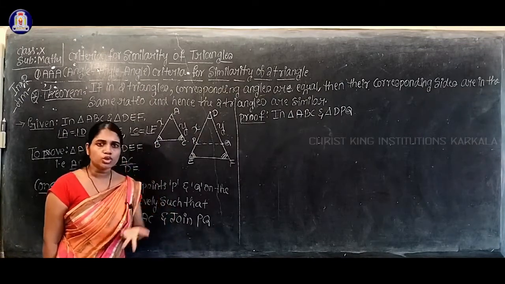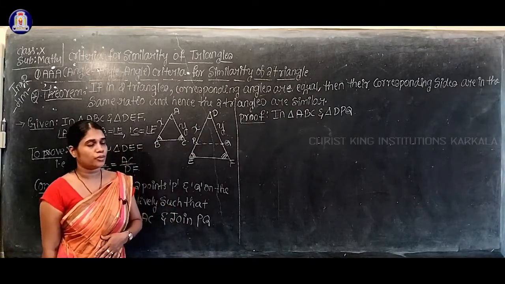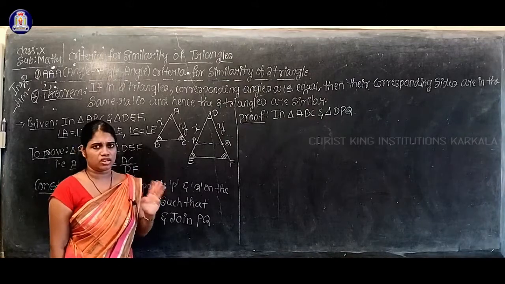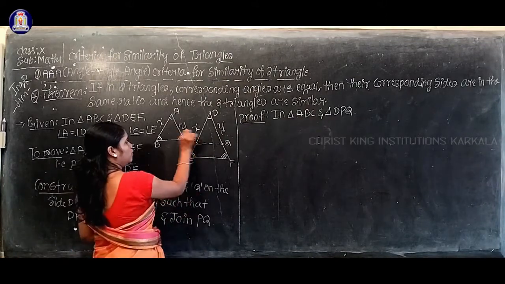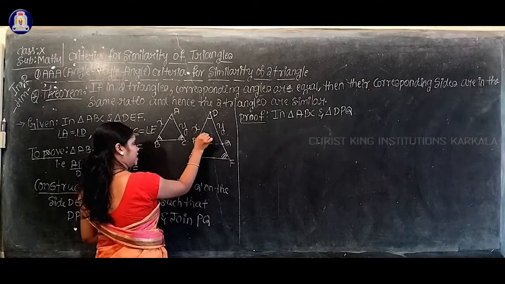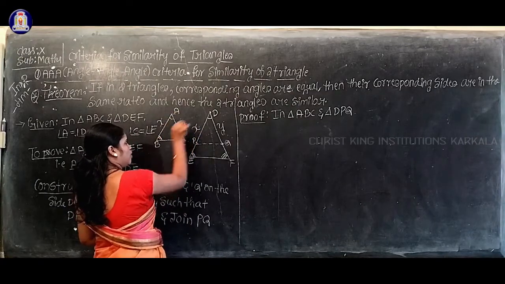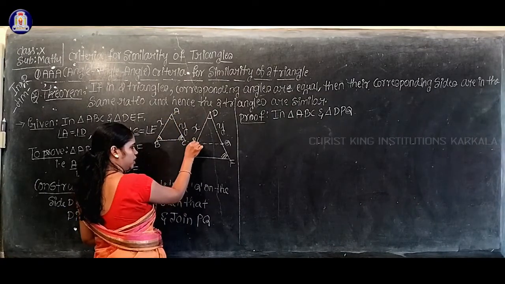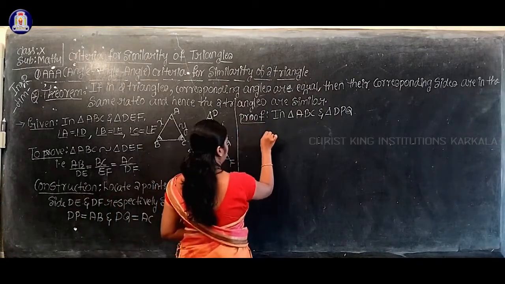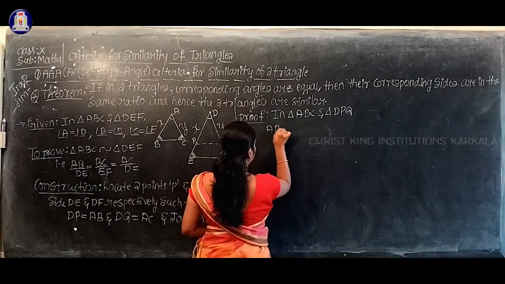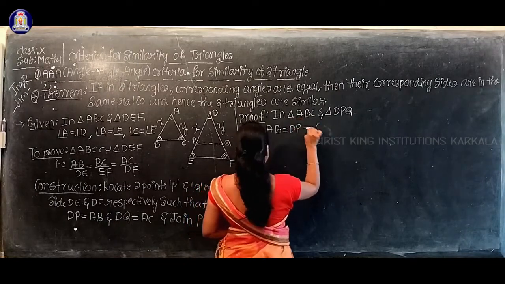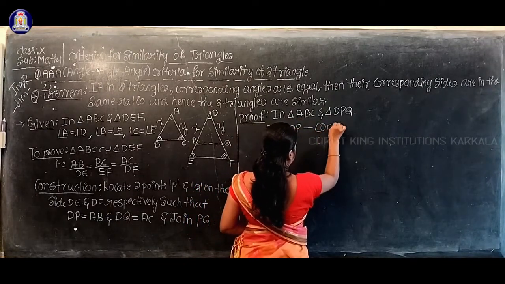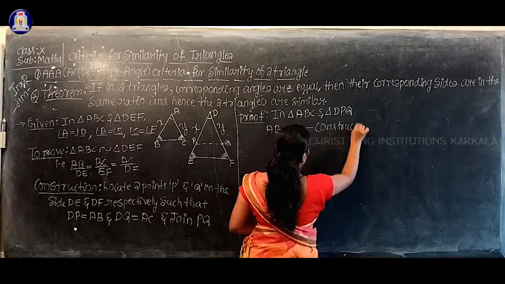So how to prove these two triangles are congruent? Any three criteria must be equal, isn't it? So which are those? Can you observe here among these two triangles, the length of AB is equal to the length of DP? So I'll write here AB equal to DP. What is the reason? This is by construction.